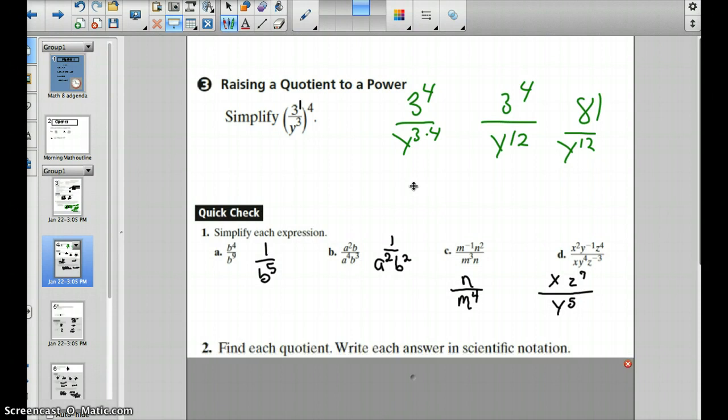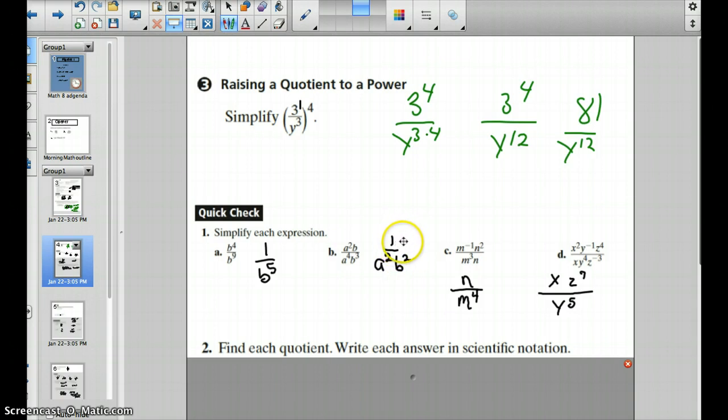So if we are simplifying b to the 4th over b to the 9th, using our rule, we would subtract and we get b to the -5, and then we want to leave it without a negative exponent, so we have 1 over b to the 5th. Here we end up with negative exponents as well. We end up with a to the -2 times b to the -2, which means we can bring them both down to the denominator, and we have 1 over a squared b squared. Again, there are multiple ways to do these problems, so you want to be efficient and make sure you're writing down your work and justifying your answer.